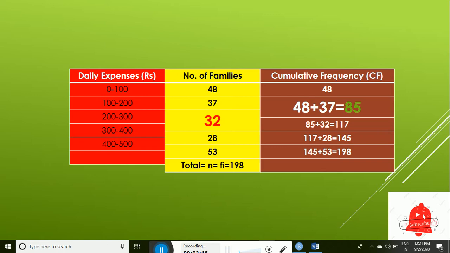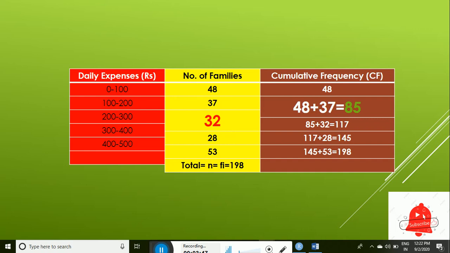The cumulative frequency is a running frequency. We already know that the frequency for 0 to 100 rupees is 48 and for 100 to 200 is 37, which you can see here. Now if we need to find the frequency till 200, anything below 200 will be the total frequency till 200.